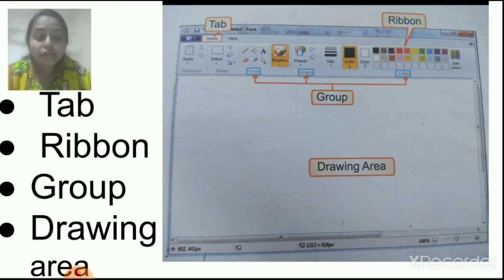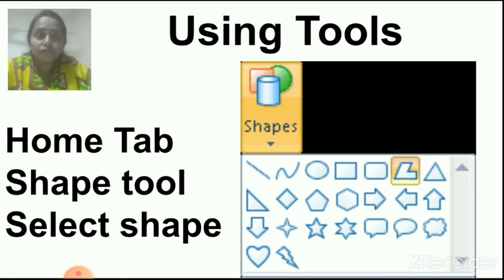Okay, children. Now you understood the screen of MS Paint. First is the tab. This horizontal broad line is the ribbon, and that ribbon is divided into tabs and groups, and in the groups you get the different tools. This white paper is called the drawing area. Now we will see how to use different tools.